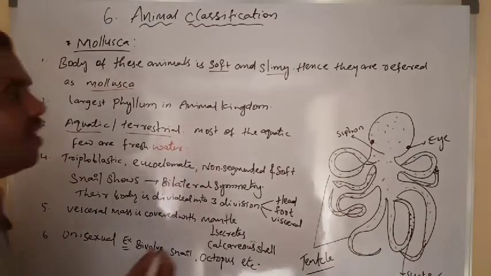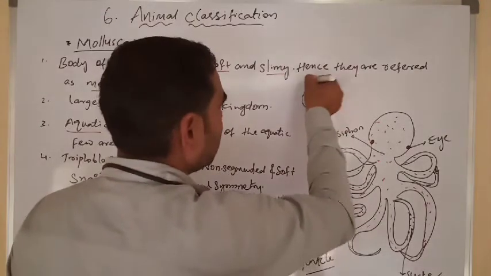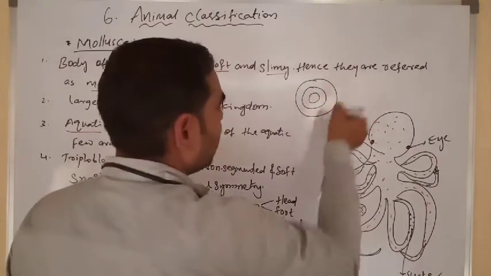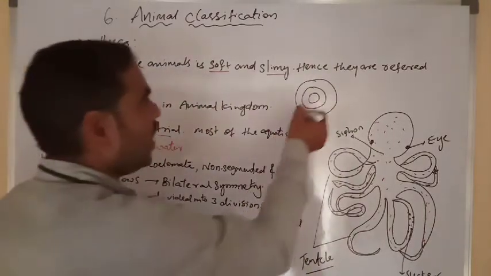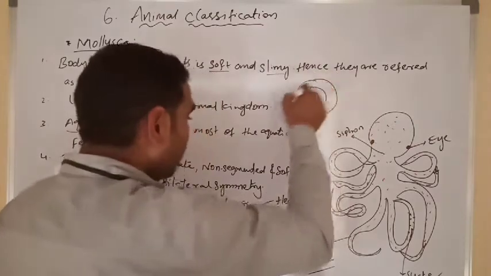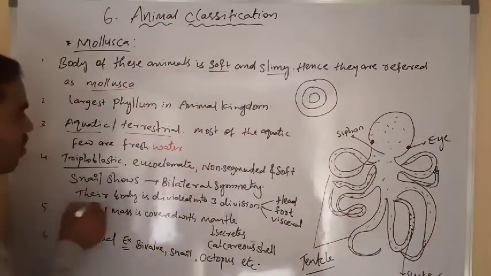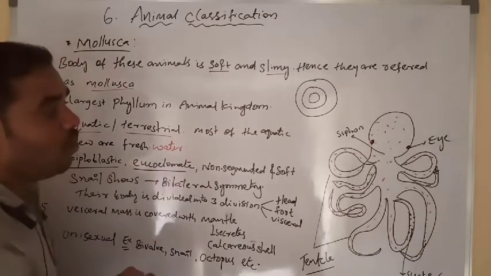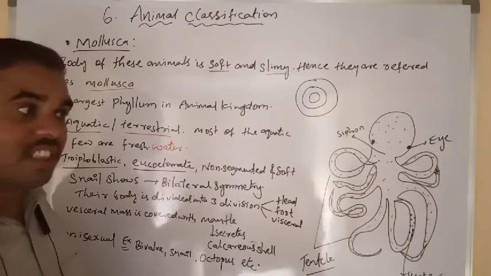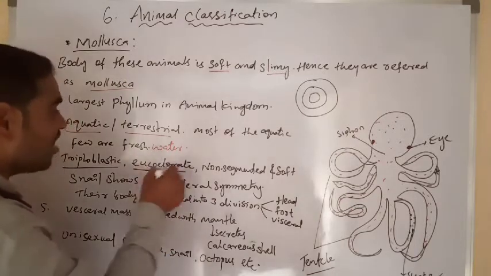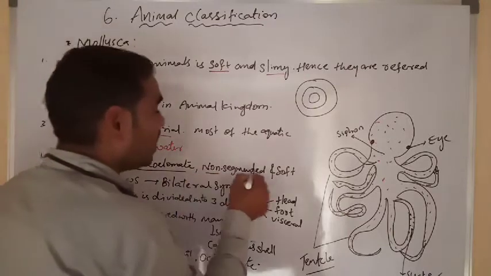We already learned about triploblastic. Three germ layers are there: ectoderm, mesoderm and endoderm. They are eucoelomate, which means a real coelom is present in these organisms. They are non-segmented.